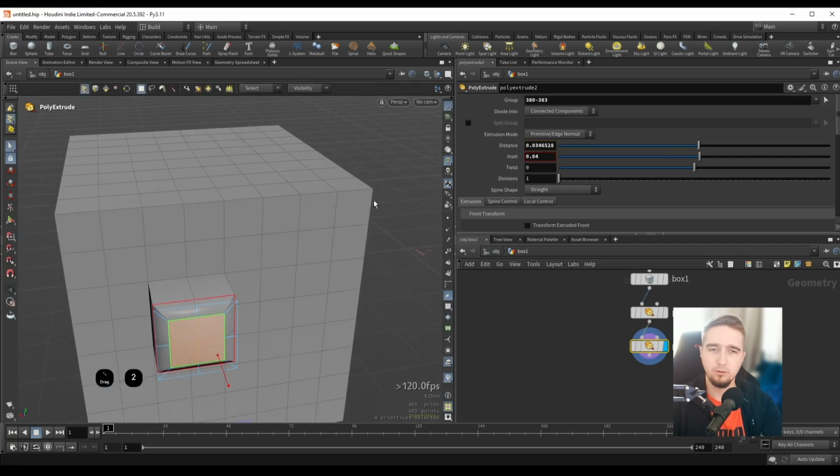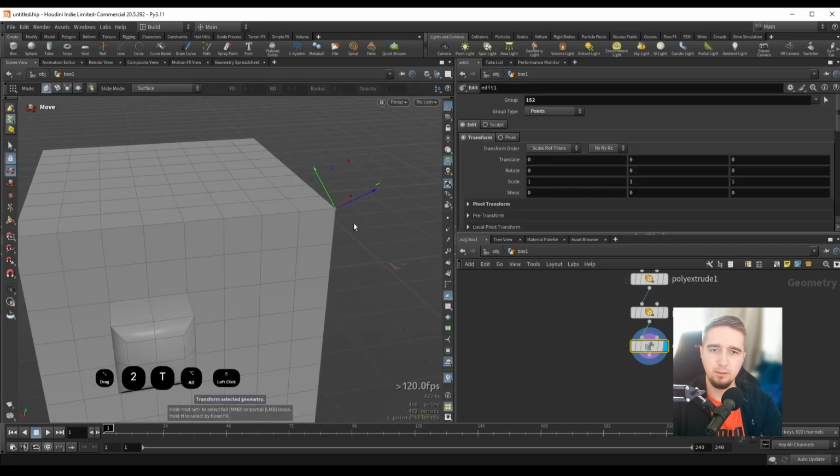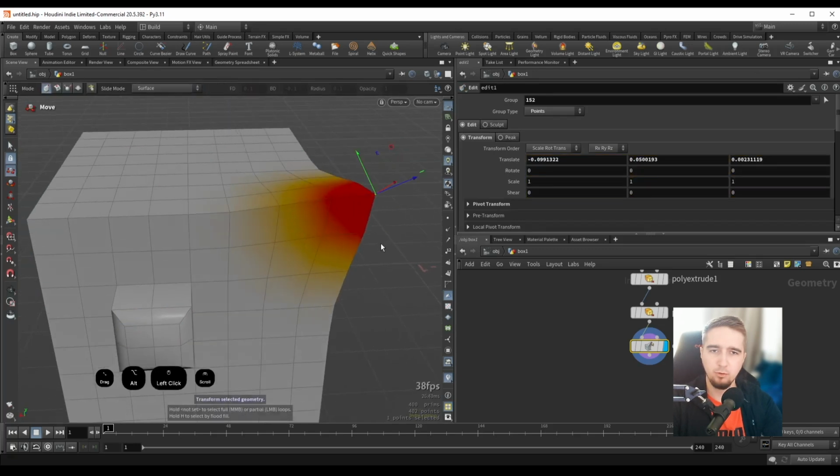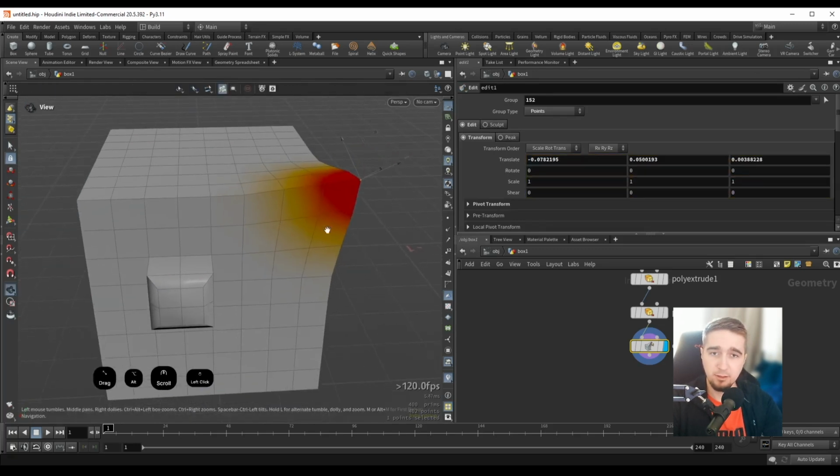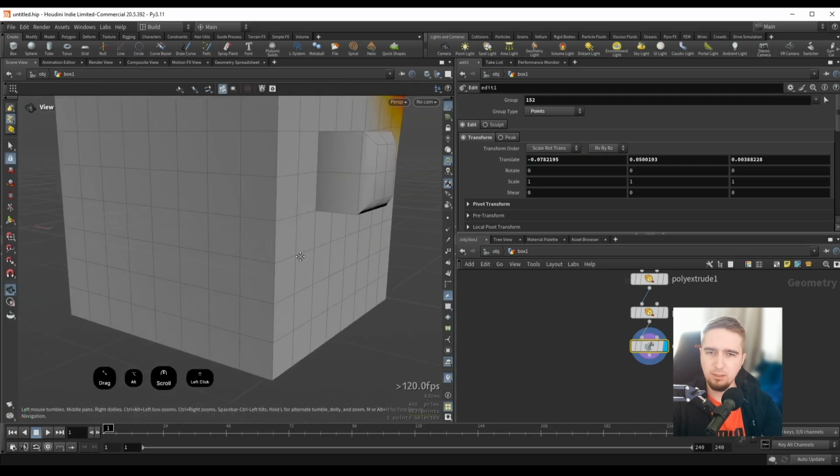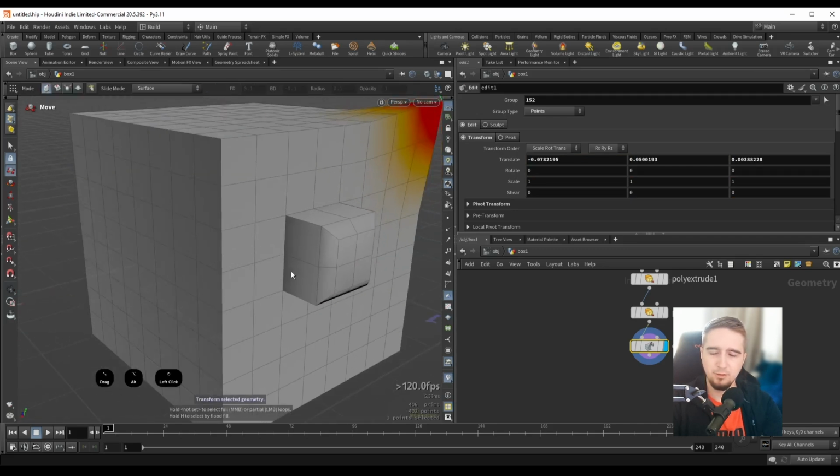and I can press 2 to go into point mode. I can press T and I can use my middle mouse click to drag points around. I can use my scroll wheel to maybe activate the soft selection, and there's really a lot of stuff that we can do, but you can see right away.